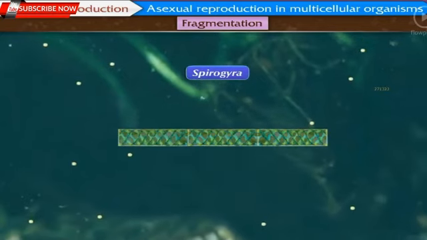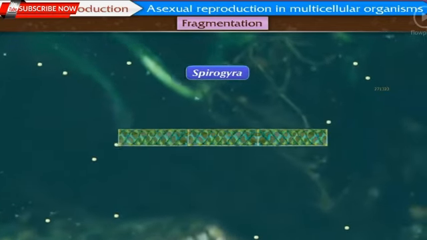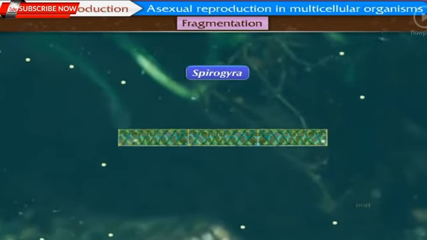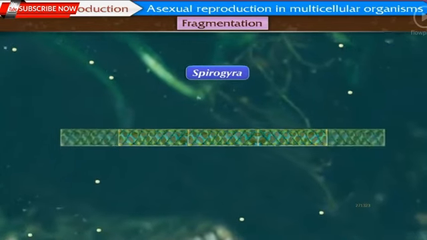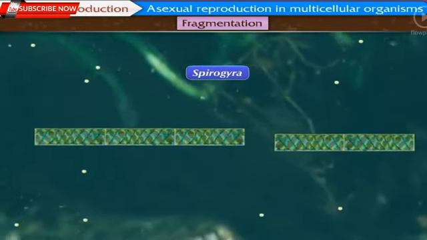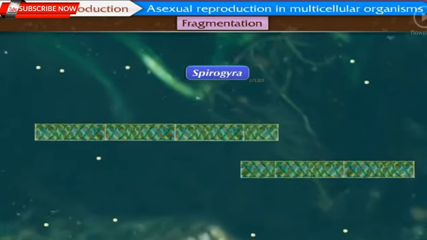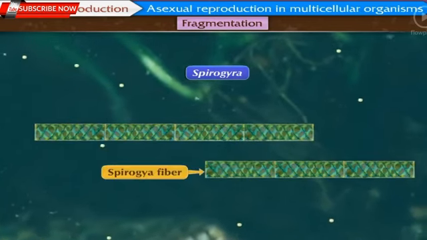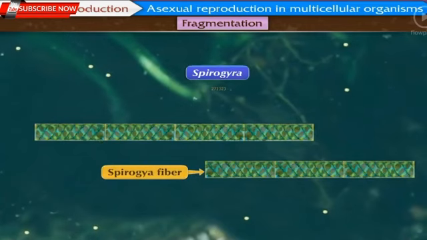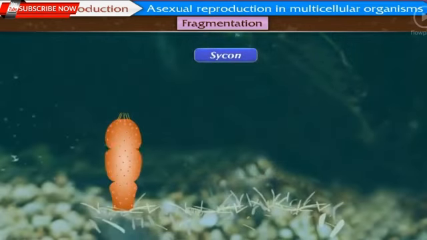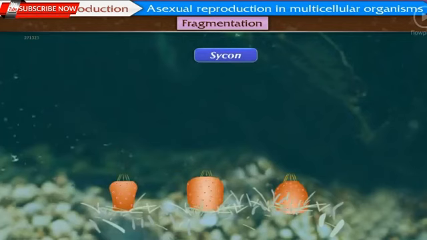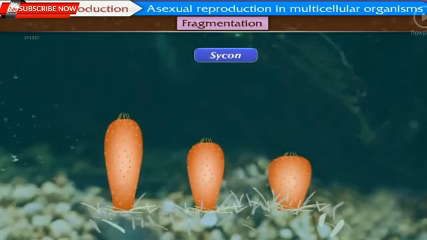Whenever there is plenty of water and nutrients available to Spirogyra, its filaments grow very fast and break up into many small filaments. Each fragment starts to live independently as a new Spirogyra filament. If the body of Sycon breaks up accidentally into many fragments, each fragment develops into a new Sycon.